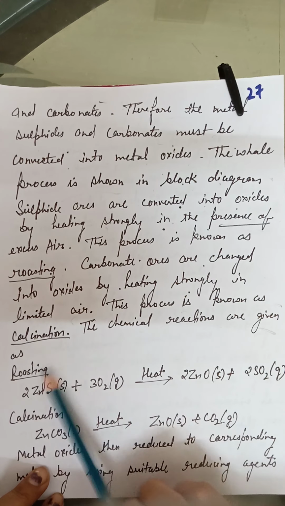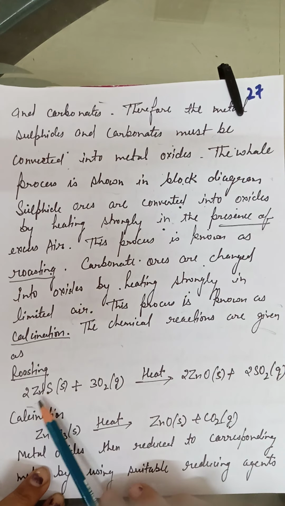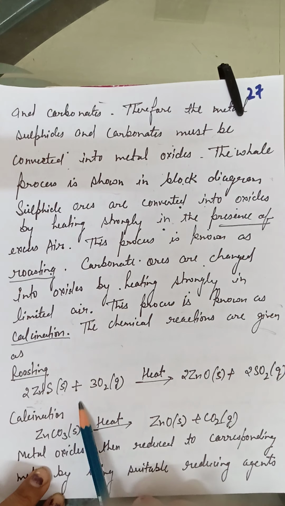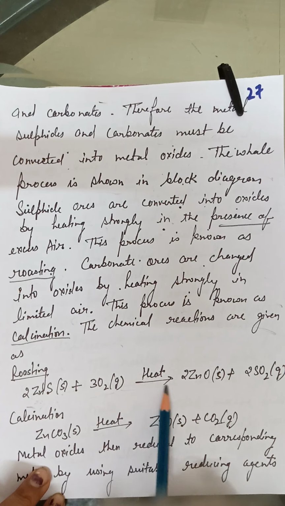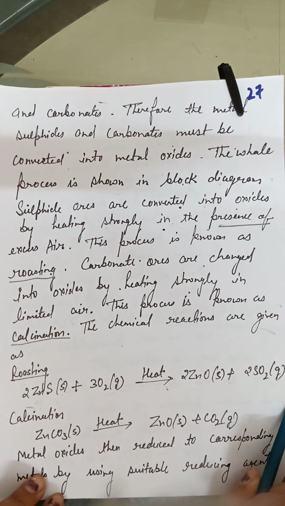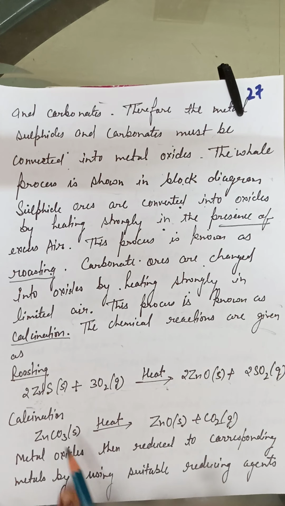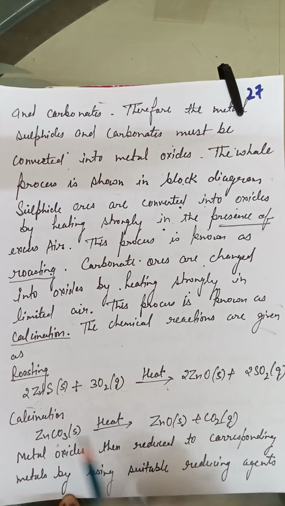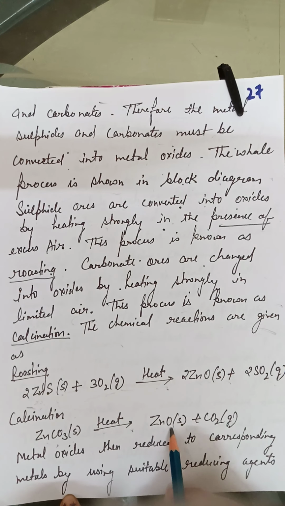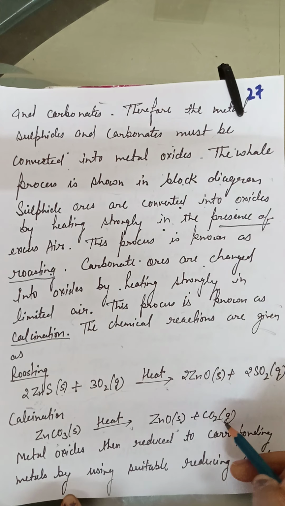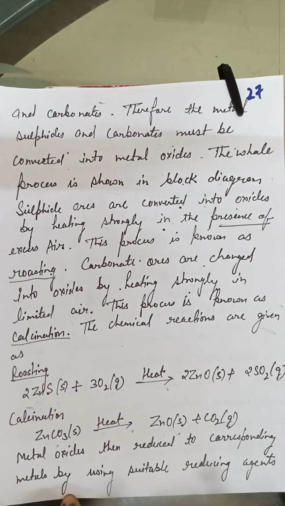The chemical reactions are given as follows. For roasting, we are converting sulfide ore, that is zinc sulfide. We are heating it in the presence of oxygen, so it converts into zinc oxide with the evolution of sulfur dioxide. Okay, now the next process is calcination, in which we take the carbonate ores. Here zinc carbonate is given. When we give heat to it, it is converted into zinc oxide, that is, metal oxide, with the evolution of carbon dioxide. So here we are getting the metal oxides.